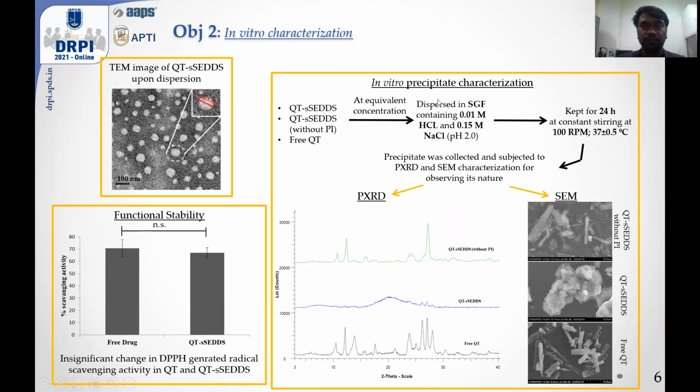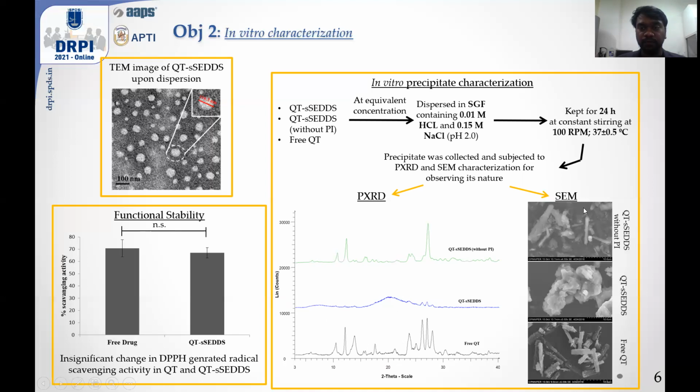We also evaluated the in vitro precipitate characterization of quercetin SNEDDS, quercetin SNEDDS without precipitation inhibitor, and free quercetin at equivalent concentration by dispersing them in SGF for 24 hours under constant stirring conditions. The precipitates formed were collected and subjected to PXRD and SEM characterization. In PXRD, the QT SNEDDS without PI and free QT showed sharp peaks, which indicated the crystalline nature of the precipitate, whereas a halo peak was observed in case of QT SNEDDS, which indicated the amorphous nature of the precipitate.